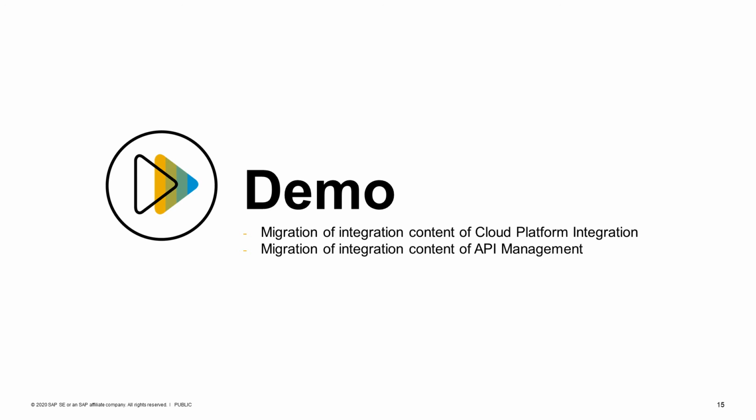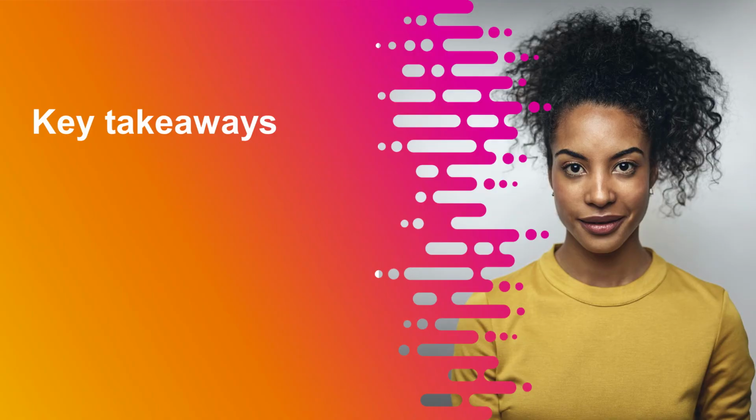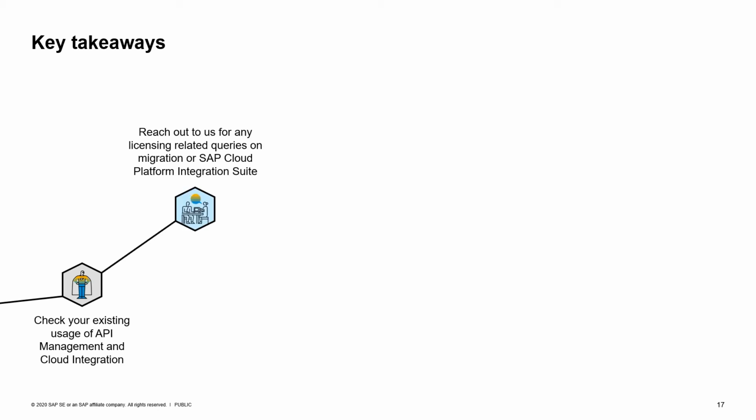All right. As you have seen, both accelerators are a bit different, but both will help you migrating your integration artifacts to the new world. Key takeaways. First of all, check your existing scenarios, what APIs you have, what flows you have, what items will be migrated by our accelerators, and which items you have to migrate yourself.